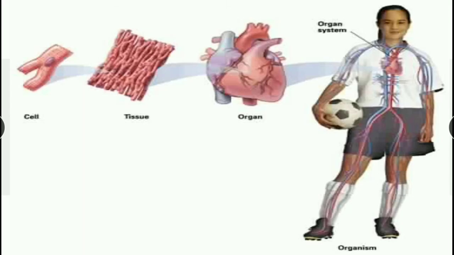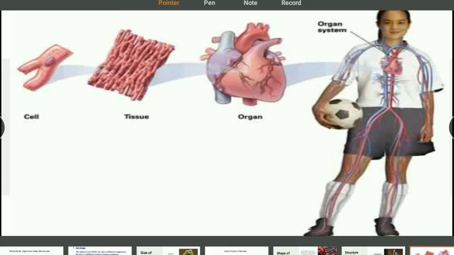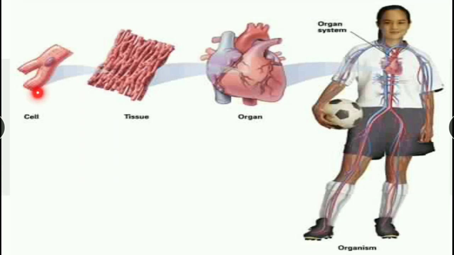And last, we are going to learn that this is the smallest cell, and a group of cells forms tissue, and a group of tissues forms an organ, and in our body there are so many organs, and that is called an organ system. Understood?